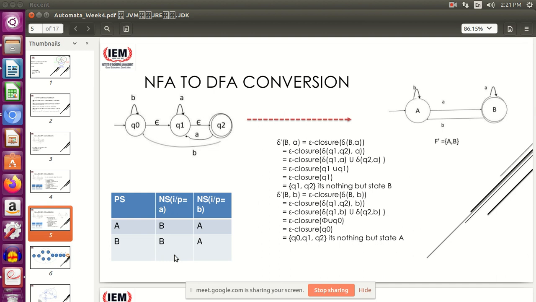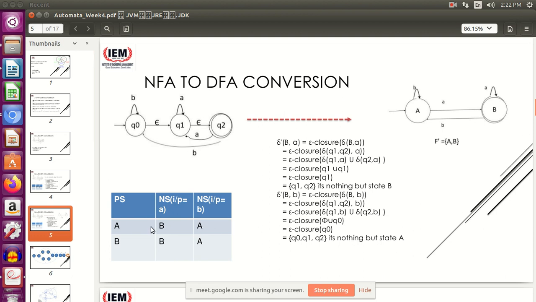How do you say that my transition table is complete or my process is complete and I need not add more steps? In the process of calculating the transitions, you have not got any new states. The state you got over here was similar to state B, and the state you got here was similar to state A. So you have not incurred any new combination of states, and therefore we can terminate the process over here and say that this is our final transition table, right?